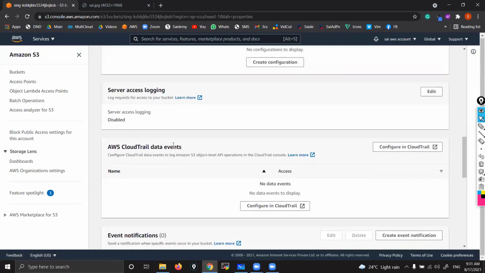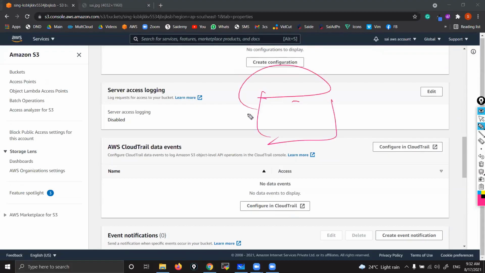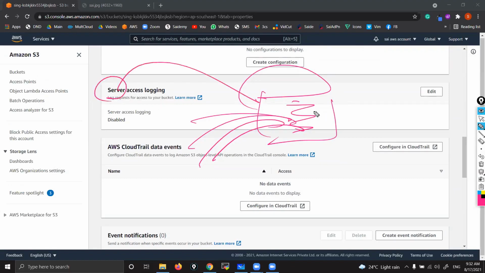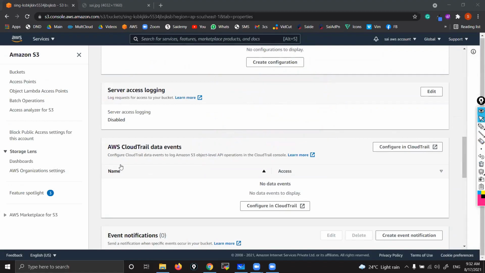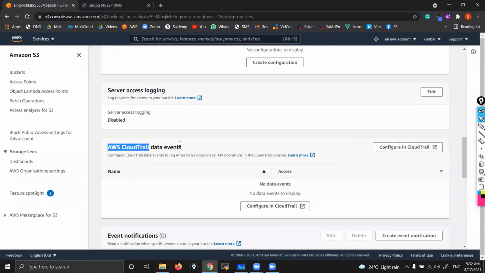Server access logs. This is all about logging. Suppose my bucket is in use. Who tried to access my bucket? Those IP addresses, those laptops' IP addresses, will be captured and stored. It is just to log, to verify who tried to access my bucket. That is what we call server access logs, where server means the bucket. Okay. Now CloudTrail events. This is related to another service, CloudTrail. Here also we access logs only, but in a much more detailed manner.